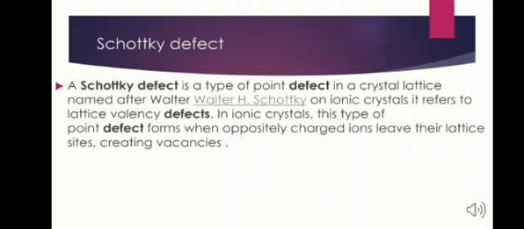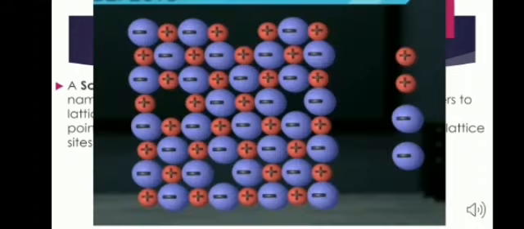Now look at the figure. It is an ionic solid. Here the equal number of cations and anions are missing from their regular positions in the crystal lattice. This creates vacancies. It means that a vacancy created by the loss of a cation is always accompanied by the vacancy created by the loss of an anion.